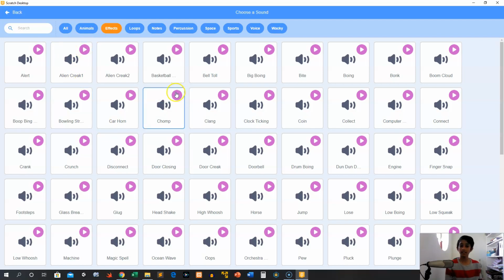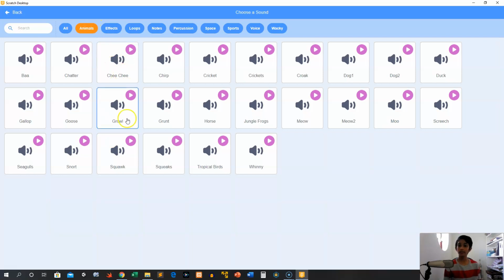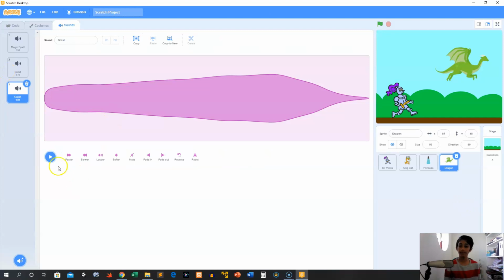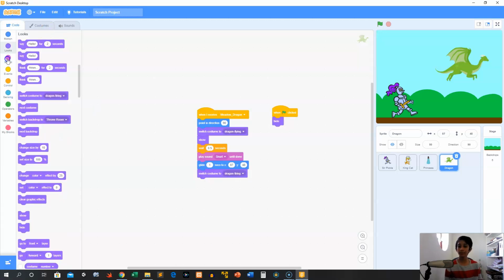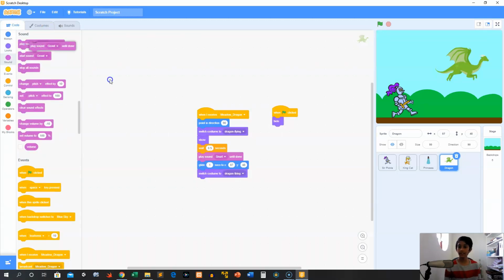Let's see. Okay, so now we have some different things to choose from. We're going to go to animals, and we're going to pick up growl. There we go. Now we can go in this code here, and we can go to sound. We can play the sound growl until done. What a wonderful day.